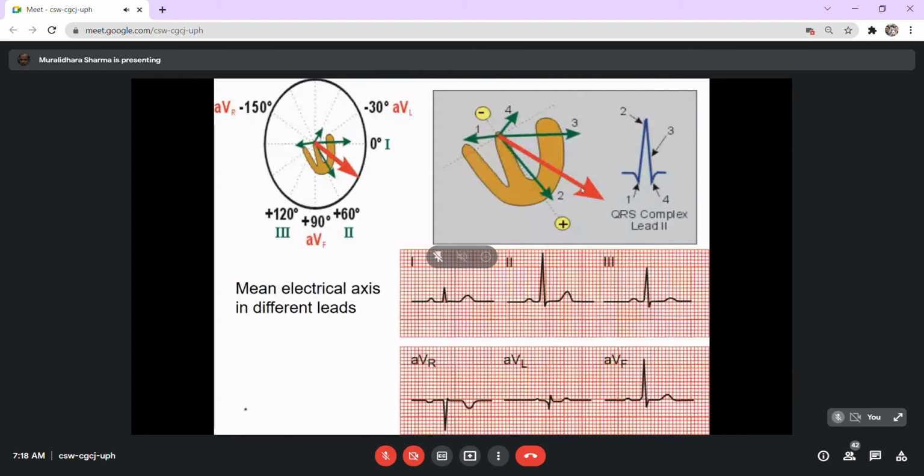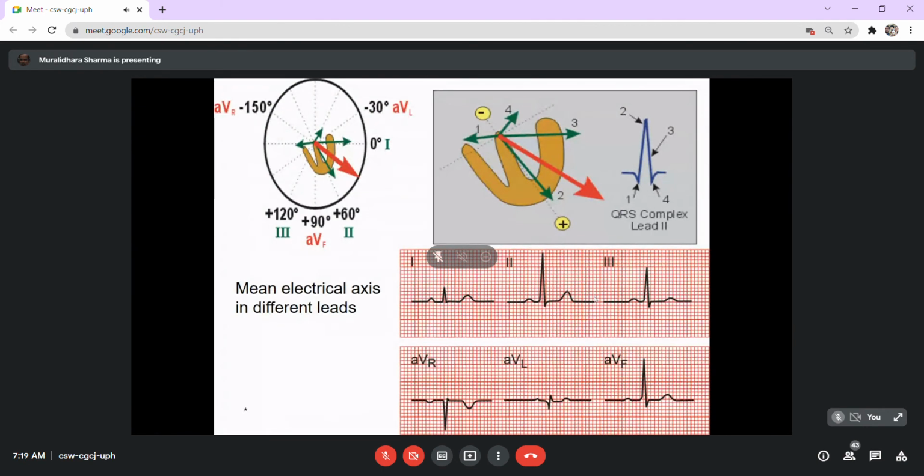Now, when you get these currents seen in different leads, lead 1 is slightly positive, lead 2 is more positive, lead 3 is more positive as such. Now, in the aVR it's a negative current. I think this is ideally, in a very classical manner, how it is done. You will have to plot these over a circle representing these intensities. If it is 3 millimeters, it has to be written as 3, and if it is 1 on the other side, you'll have to draw 1 centimeter as such. So this way you can plot the graph and then even draw a perpendicular line and decide about the real direction. This red line represents the real mean vector, and this is how it is done.